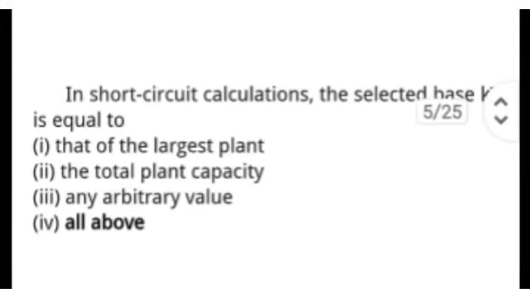Next question is, in short circuit calculations, the selected base kVA is equal to, and options are that of the largest plant, the total plant capacity, any arbitrary value, and all of the above. So in short circuit calculation, the selected base kVA is equal to the largest plant, total plant capacity, and arbitrary value. So the right answer is all of the above.